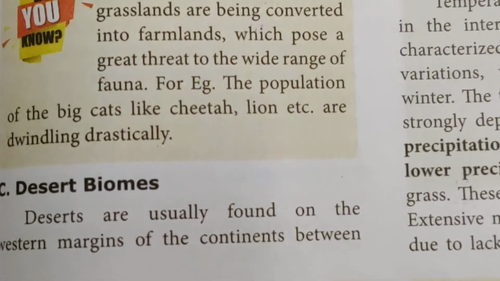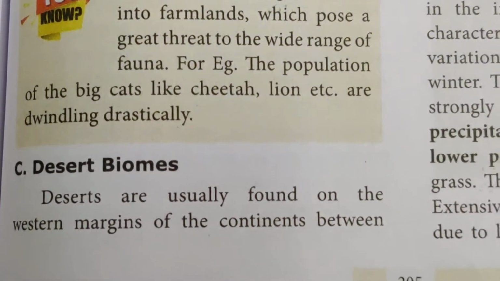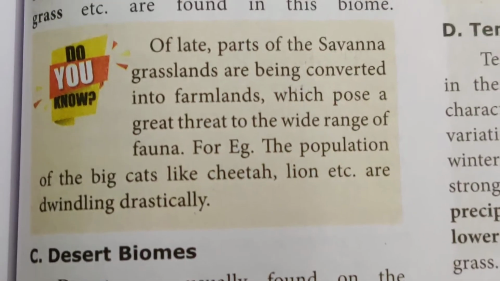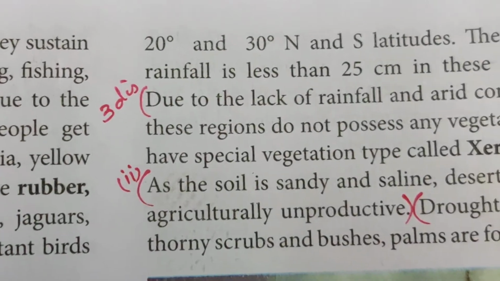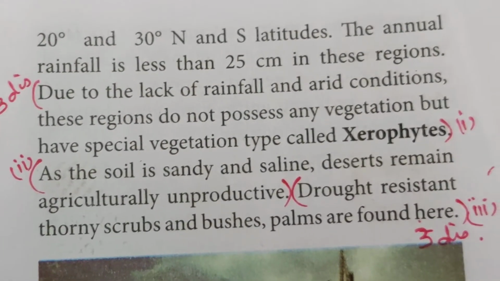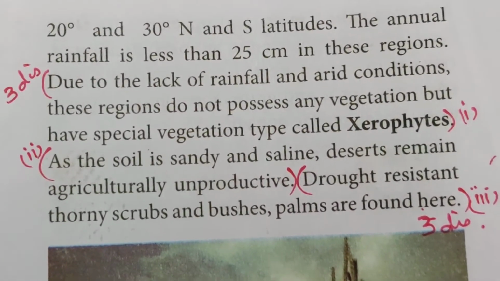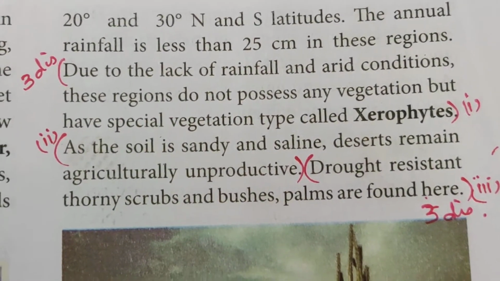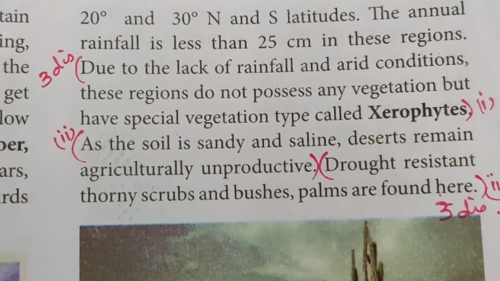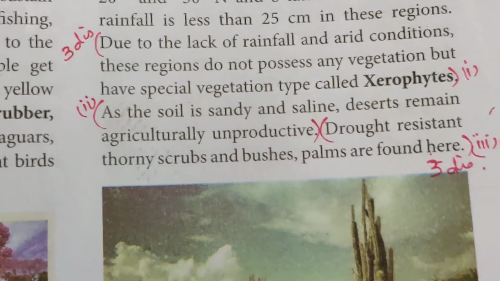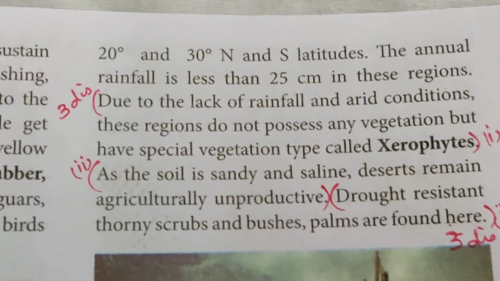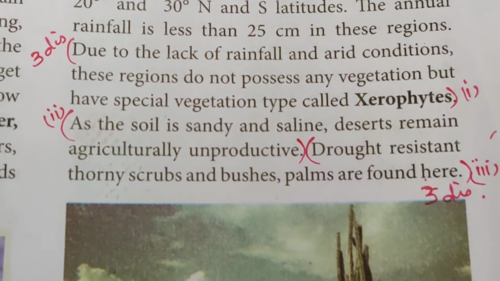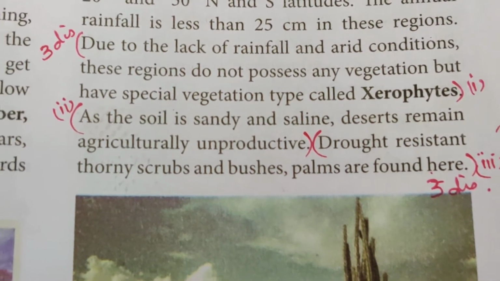Now, the desert biomes. It's the third terrestrial biome. Deserts are usually found on the western margins of the continents between 20 and 30 degrees north and south latitudes. The annual rainfall is less than 25 centimeters in these regions. Due to the lack of rainfall and arid conditions, these regions do not possess much vegetation but have a special vegetation type called xerophytes. As the soil is sandy and saline, deserts remain agriculturally unproductive. So drought-resistant thorny scrubs, bushes, and palms are found here.